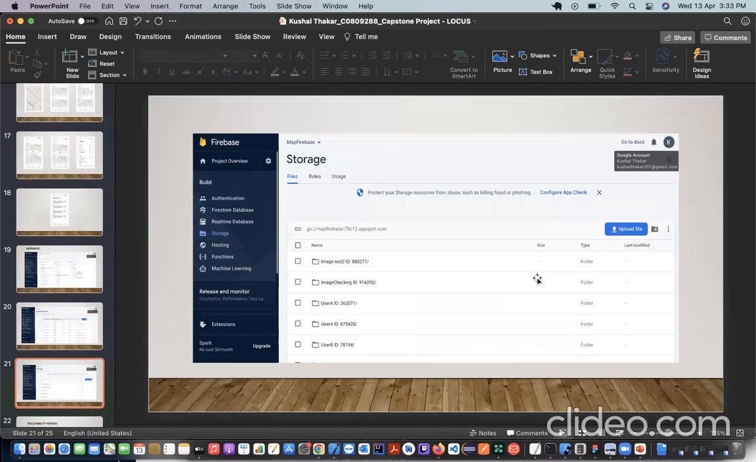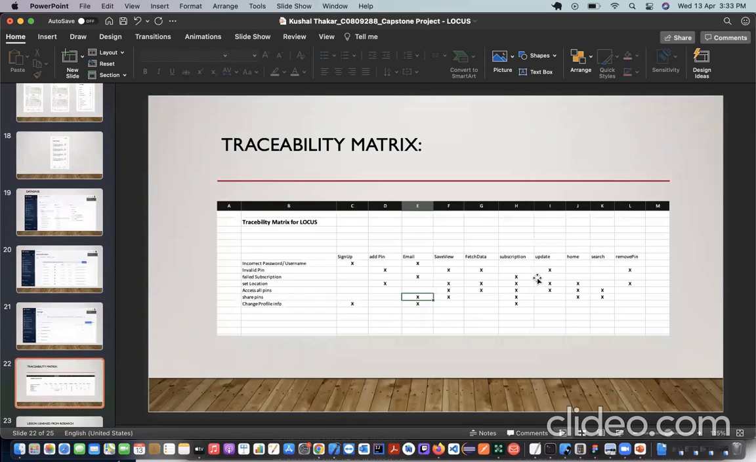And this is the storage here. The images and everything will be stored for the particular user, so if they want to upload an image for the profile or for the map, they can do that. So this is the storage section. Now this is the traceability matrix, and Taral, this is over to you.